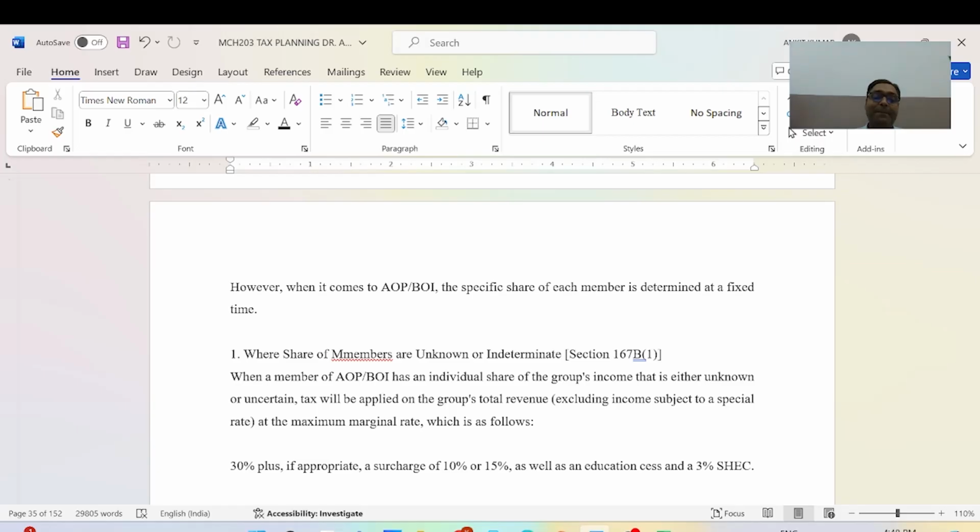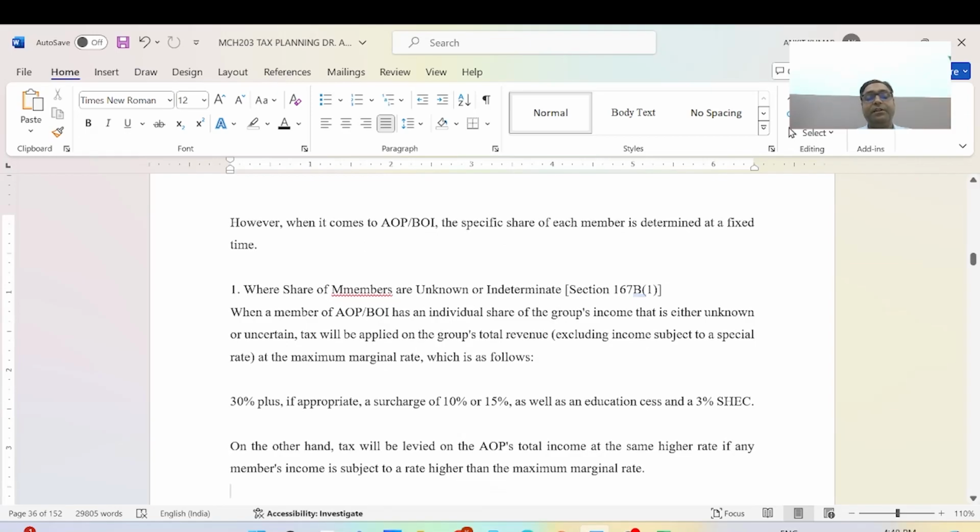Tax will be applied on the group's total revenue at the maximum marginal rate, which is as follows: 30% plus, if appropriate, surcharge of 10% or 15%, as well as education cess and 3% secondary higher education cess, SHE.